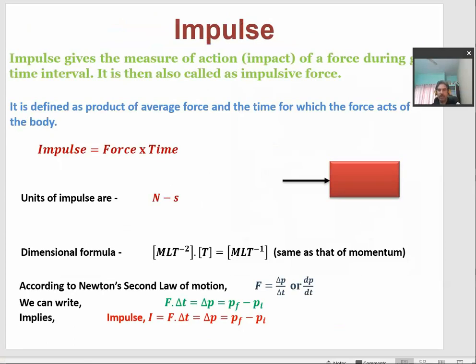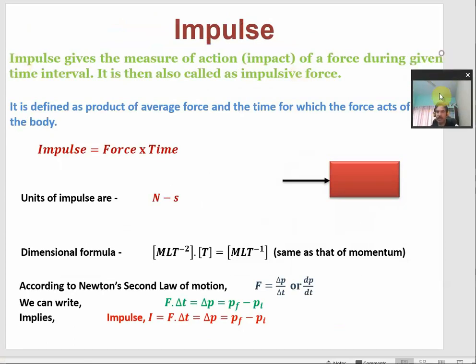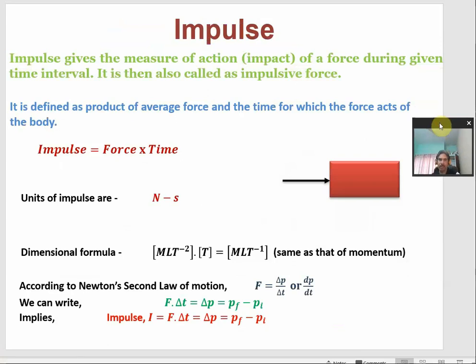Okay, now we come to understand another very important term, which is called impulse. So what is impulse? Impulse gives the measure of action of a force during the given time interval. So a force which is applied acts on an object for a certain time, howsoever small or large it may be.